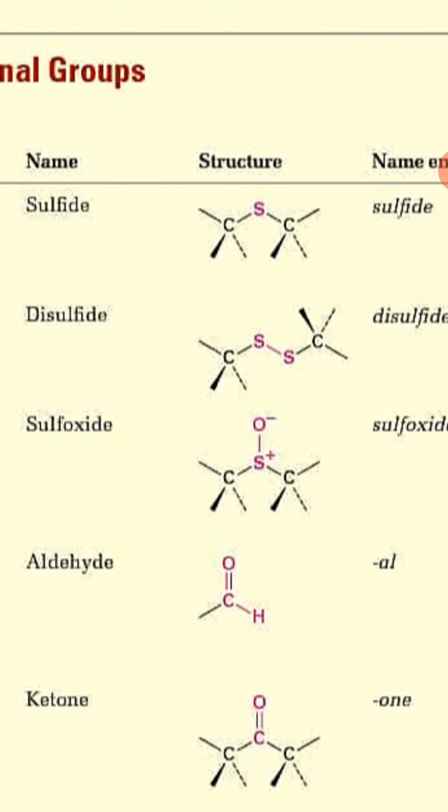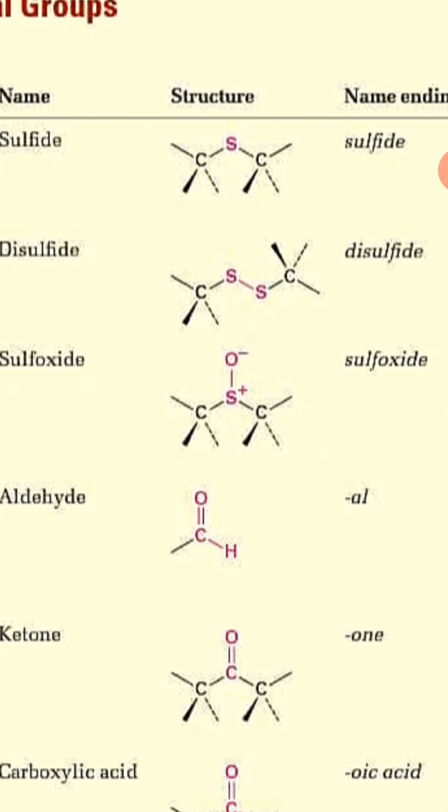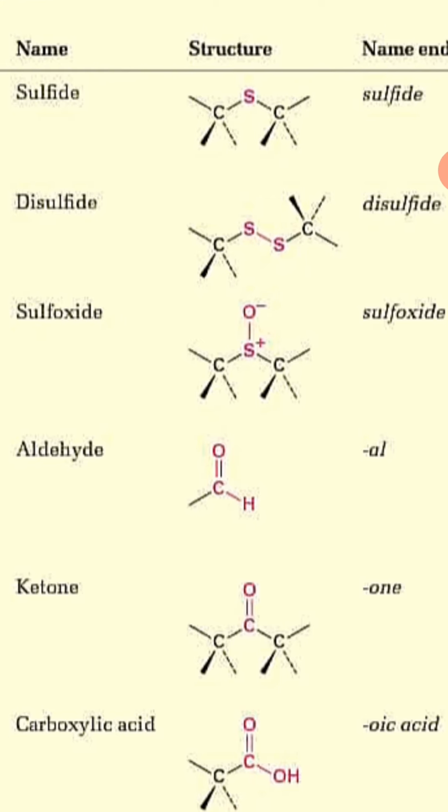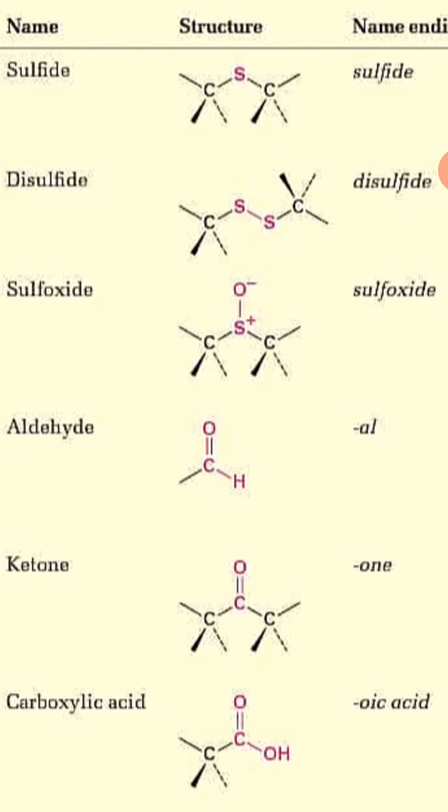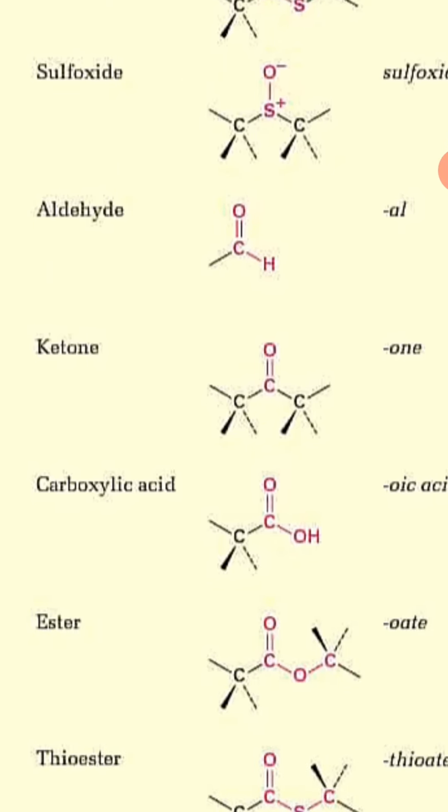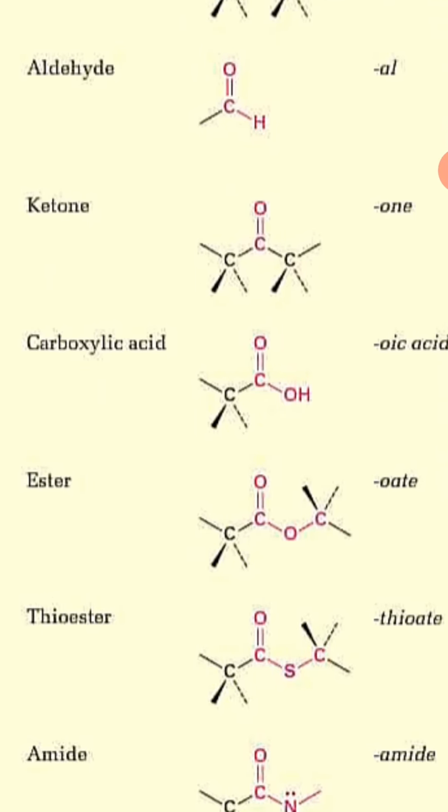Okay, it could exist in the form of disulfide. Di would indicate that two sulfur groups are present. Next is sulfoxide. This is not so commonly present, or you would not see it much in the text. The next ones are most important. These are the most important functional groups: aldehyde, ketone, carboxylic acid, ester, thioester.